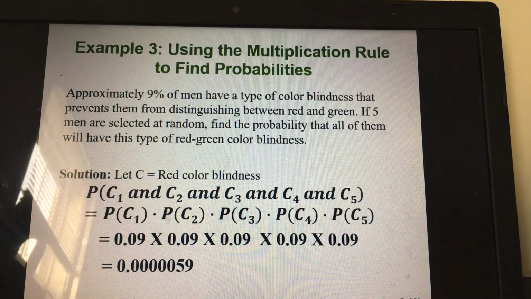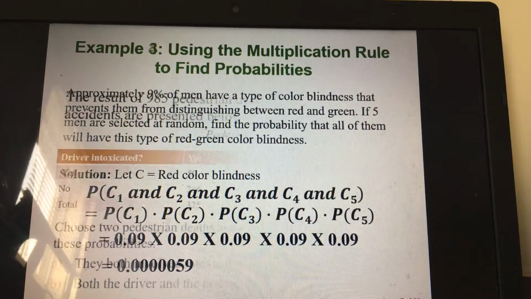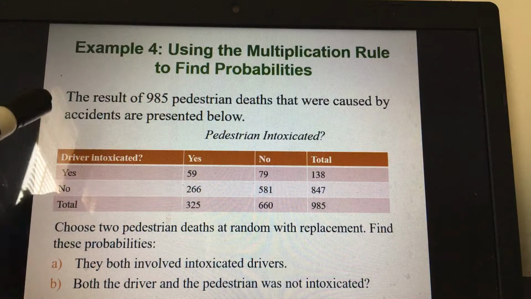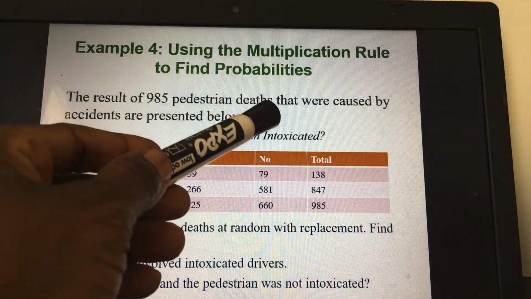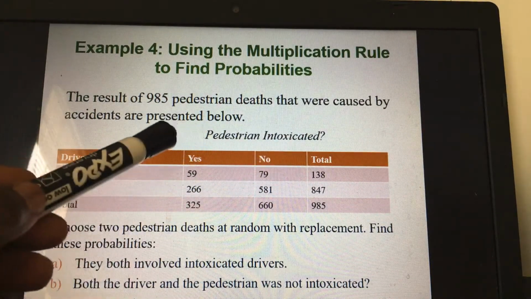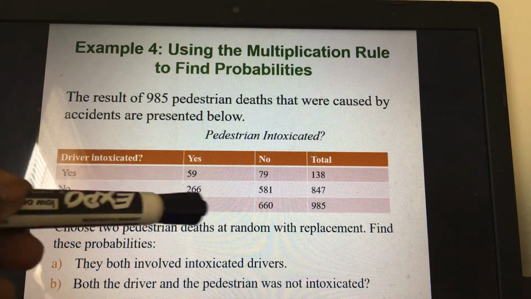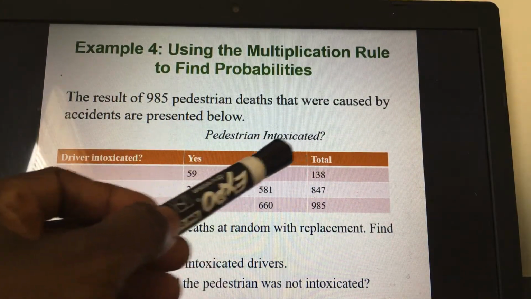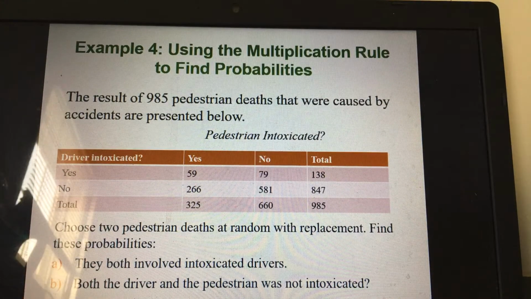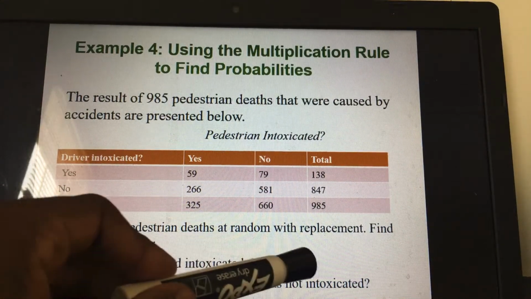Let us try one example that is a little bit challenging, and I'm sure that you're going to enjoy it because I'm going to make it as simple as possible for you. Okay? All right, let's look at this. It says, the results of 985 pedestrian deaths that were caused by accidents are presented below. See the information here, the statistics here. Pedestrian intoxicated, yes, no. Driver intoxicated, yes, no. It says, choose 2 pedestrian deaths at random with replacement.